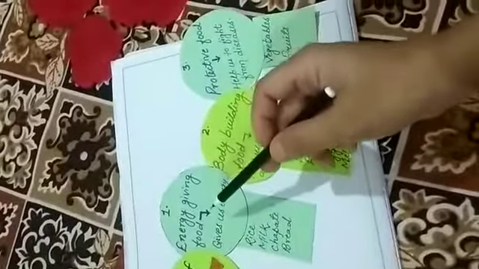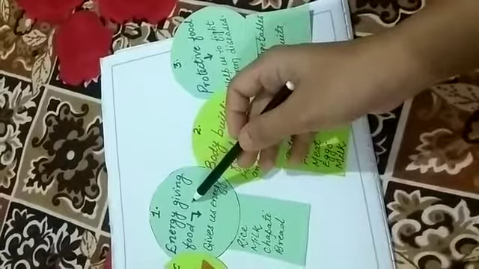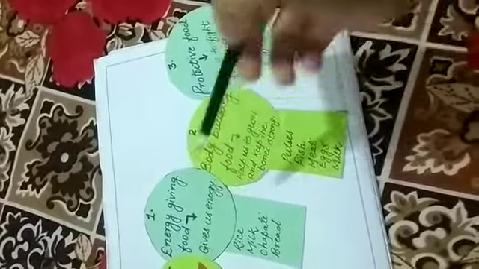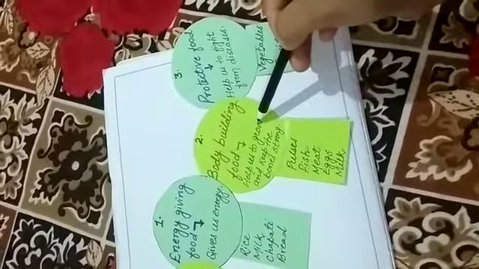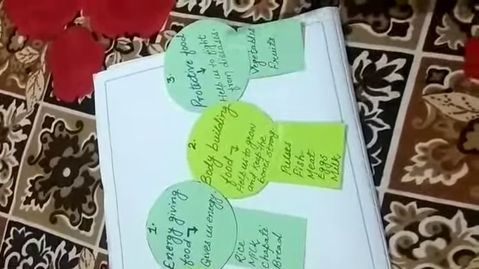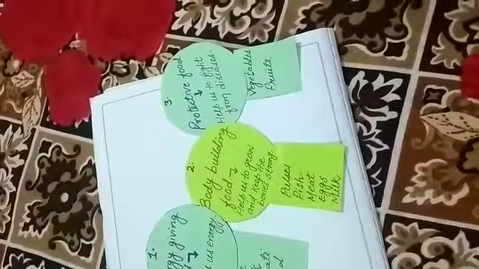There are a total of 3 types of food on the basis of their uses. The first is energy giving food, which gives us energy. Second is body building food, which helps us to grow and keeps our bones strong. And the third is protective food, which protects us from disease. Let's see some examples.